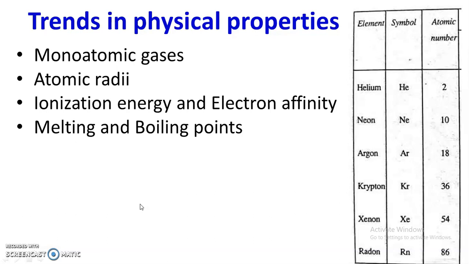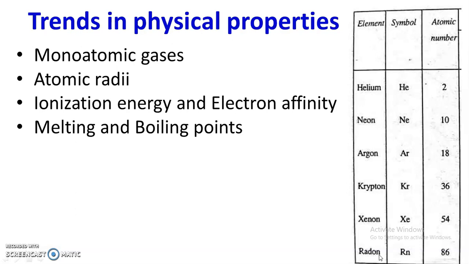However, the melting points and boiling points increase as we move down the group in the periodic table. That is, when we move from helium to radon, then melting and boiling point increases. This is because with the increase in atomic size, the polarizability of the atom increases, and accordingly the magnitude of van der Waals forces increases down the group.